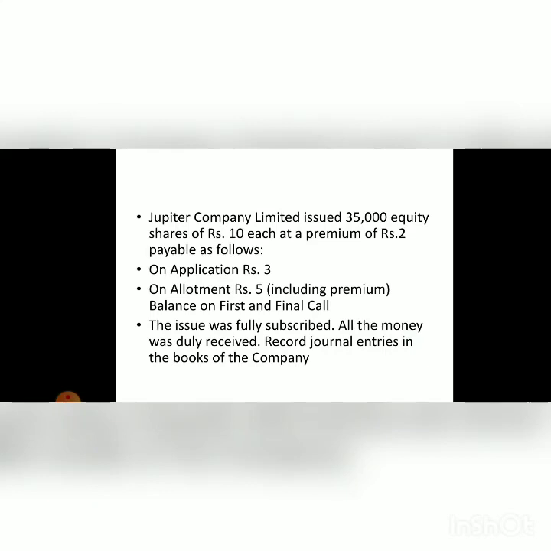3 is called on application, 5 is called on allotment. So the balance 4 will be called at the time of first and final call. The issue was fully subscribed. That means applications were received for 35,000 shares. All the money was duly received. Record general entries in the books of the company.